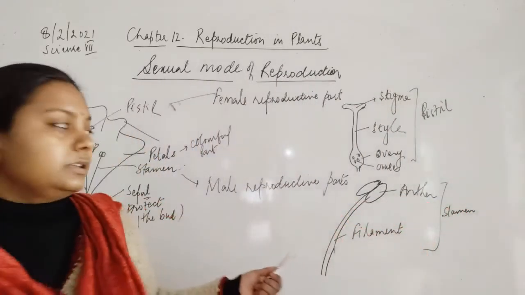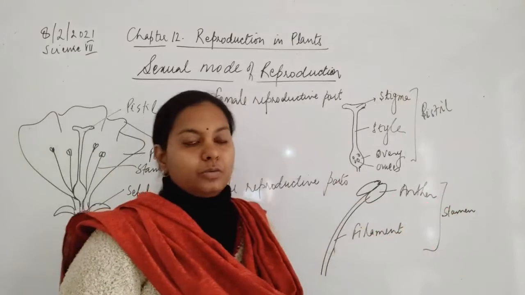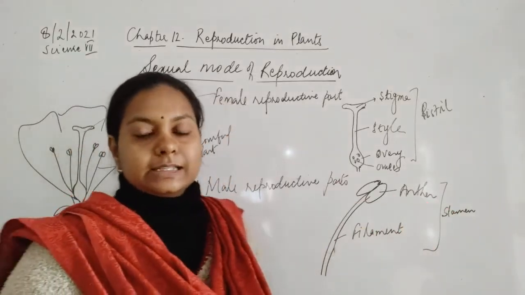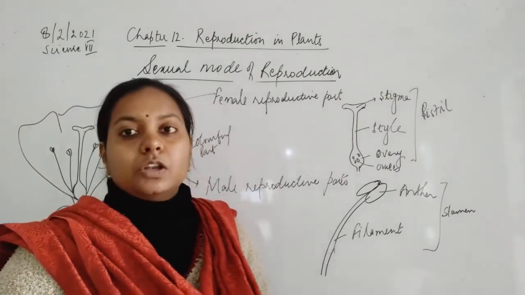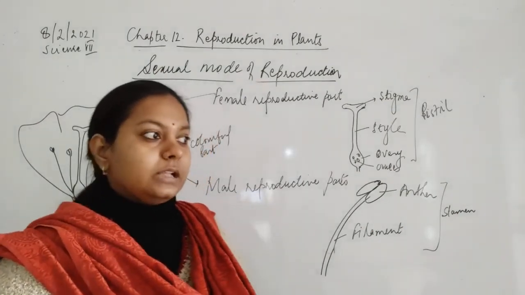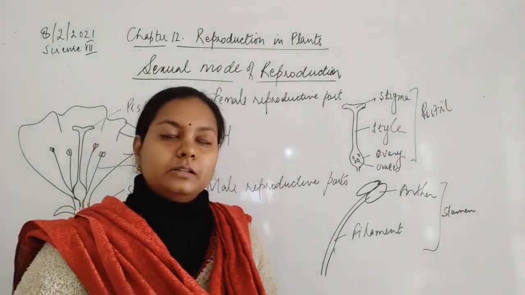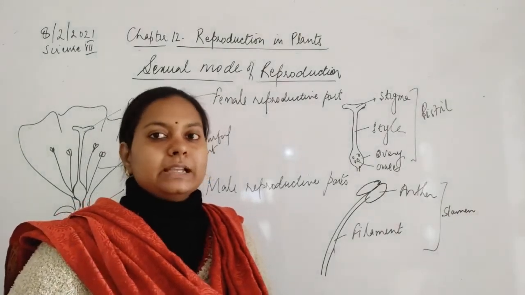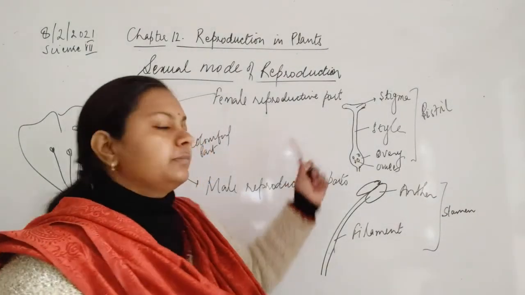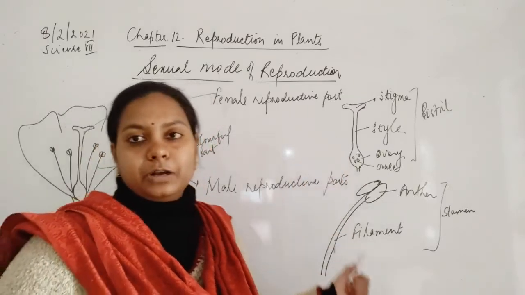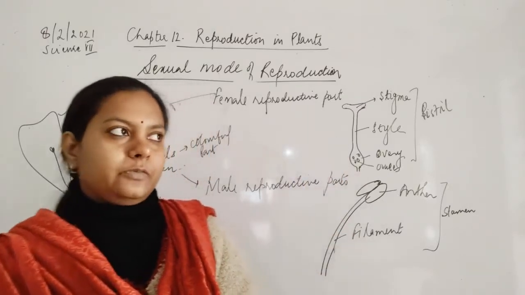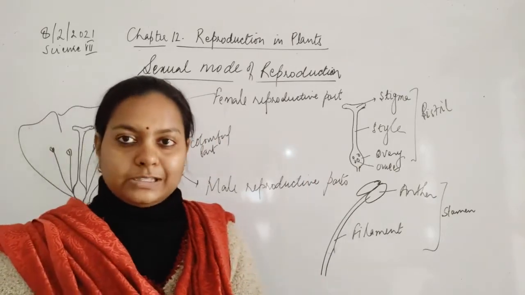Now if we consider these two parts, only two types of cells are produced here which are responsible for the development of the seeds. What are these two cells? What is the function of these parts?